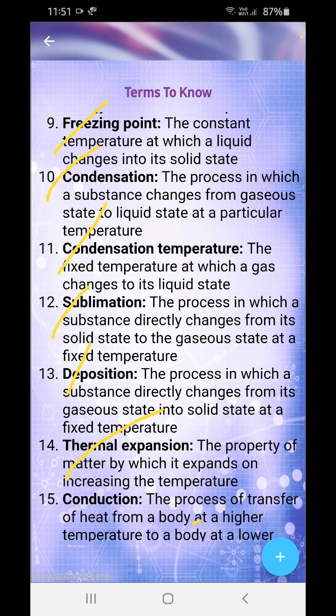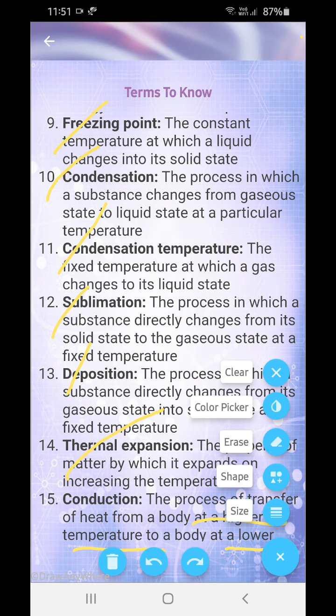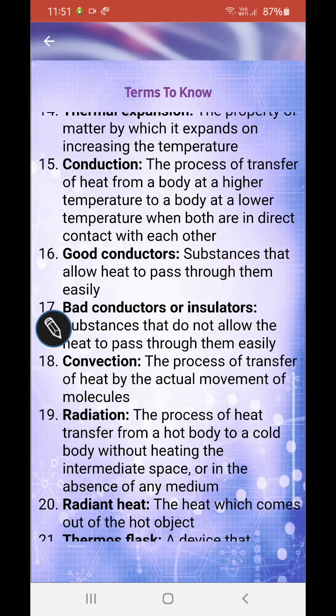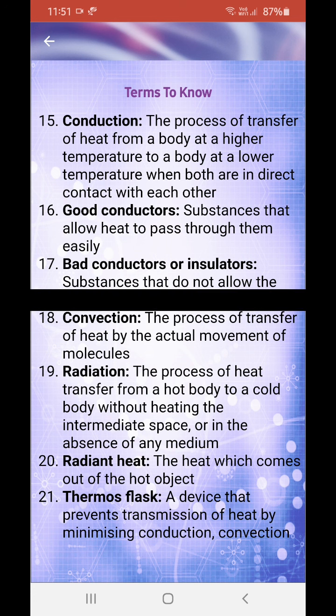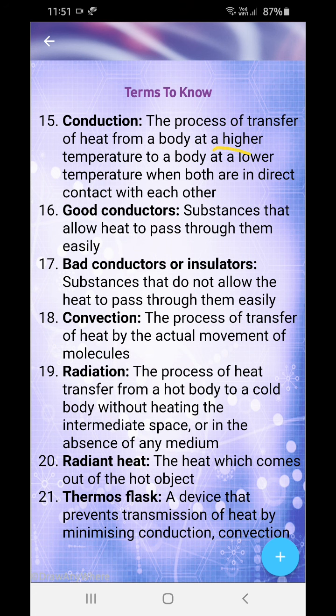Heat is conducted like that only, from higher temperature to lower temperature, when both are in direct contact with each other.